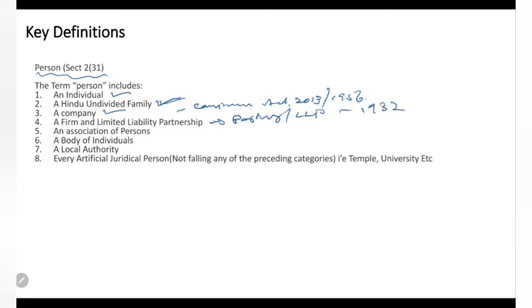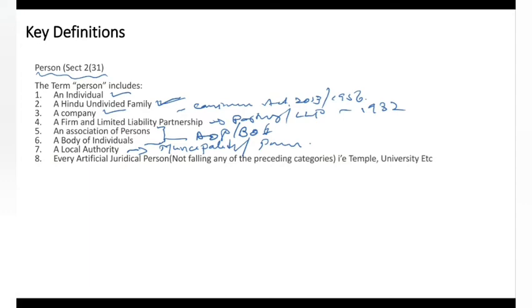And then any association of persons and body of individuals, a group of people who come together for a temporary business, is called an AOP or BOI. So they will also be called persons under the Income Tax Act. And then a local authority is nothing but a municipality or a village panchayat. Any local authority will also be considered a person.